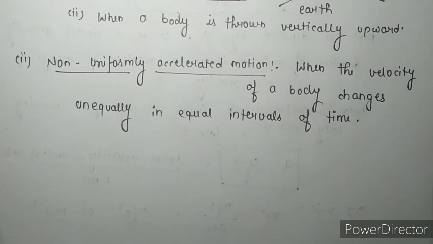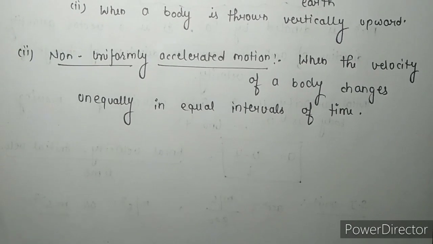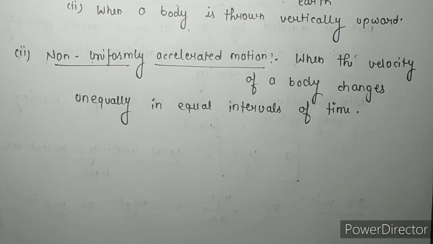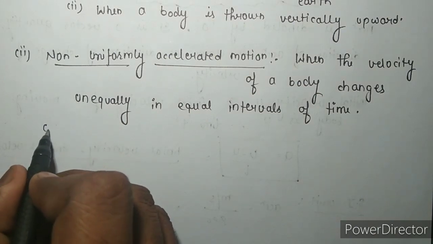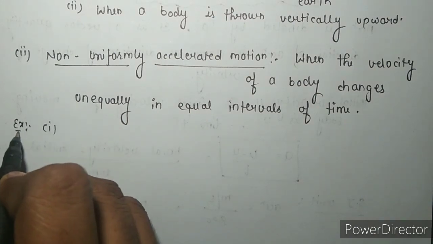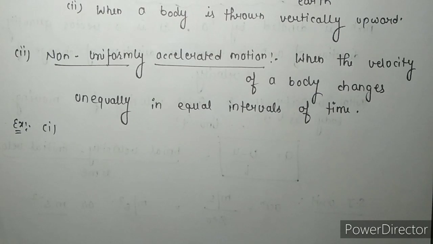In general, all the motion on the road is non-uniformly accelerated motion, because on the road there is no constant change in velocity by the car, bus, truck, etc.